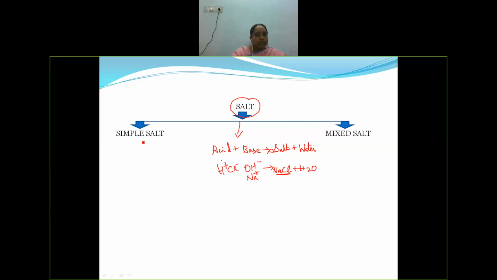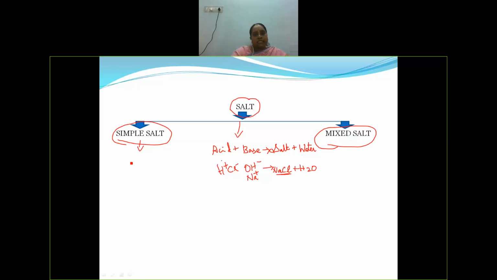Salt can be divided into two types: one is simple salt and the other is mixed salt. NaCl is a simple salt which contains one positively charged ion and one negatively charged ion.